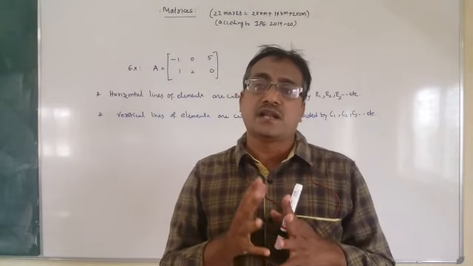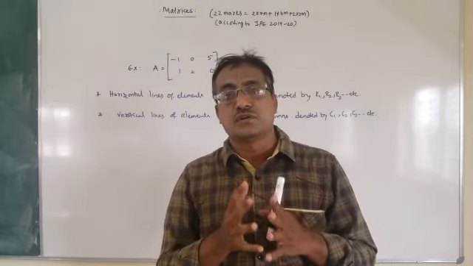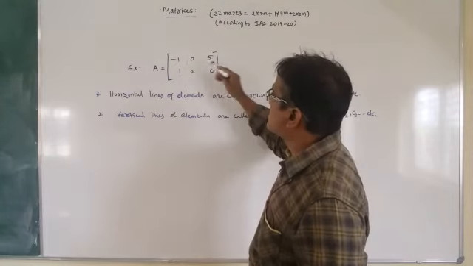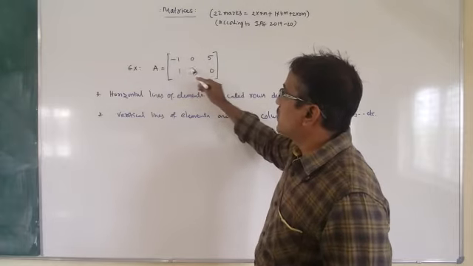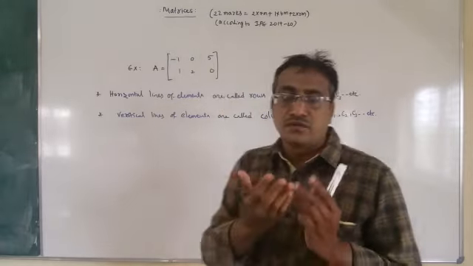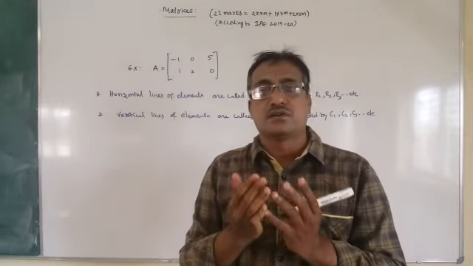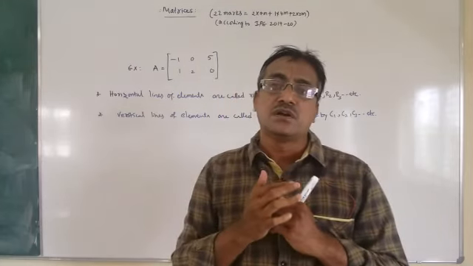The horizontal lines of elements: -1, 0, 5, 1, 2, 0. If you read them in horizontal lines, they are called rows. The horizontal lines of elements are called rows.